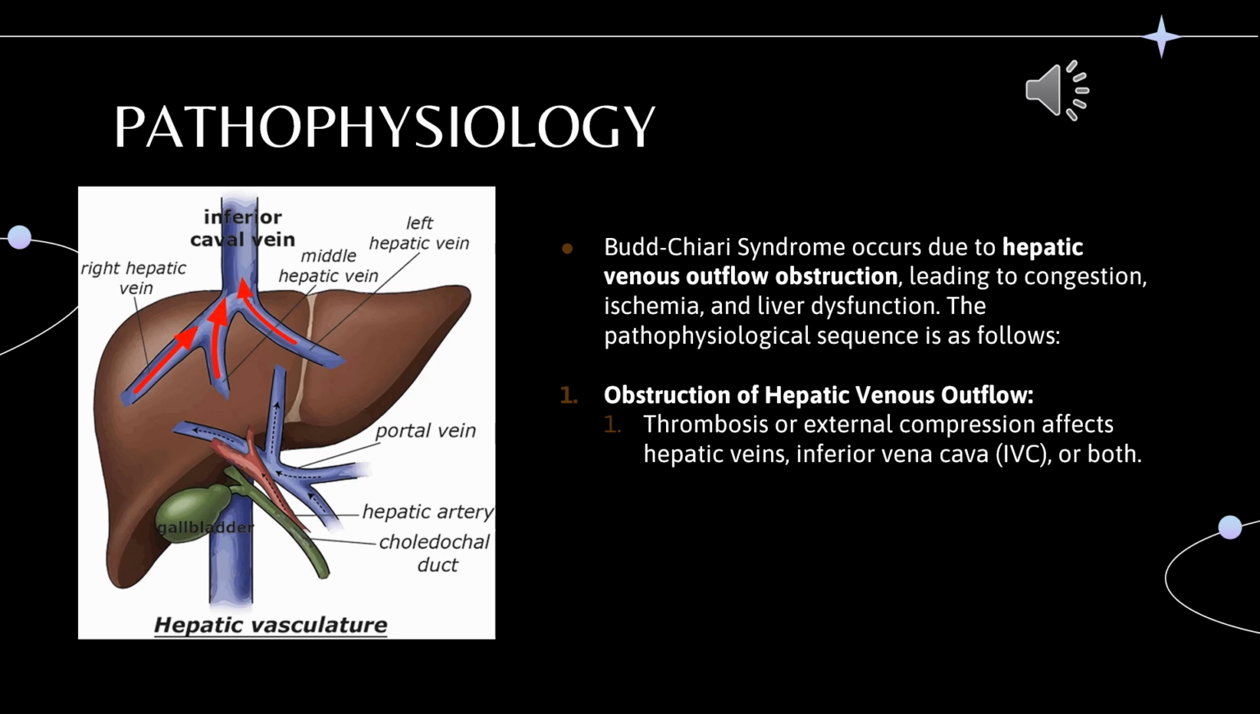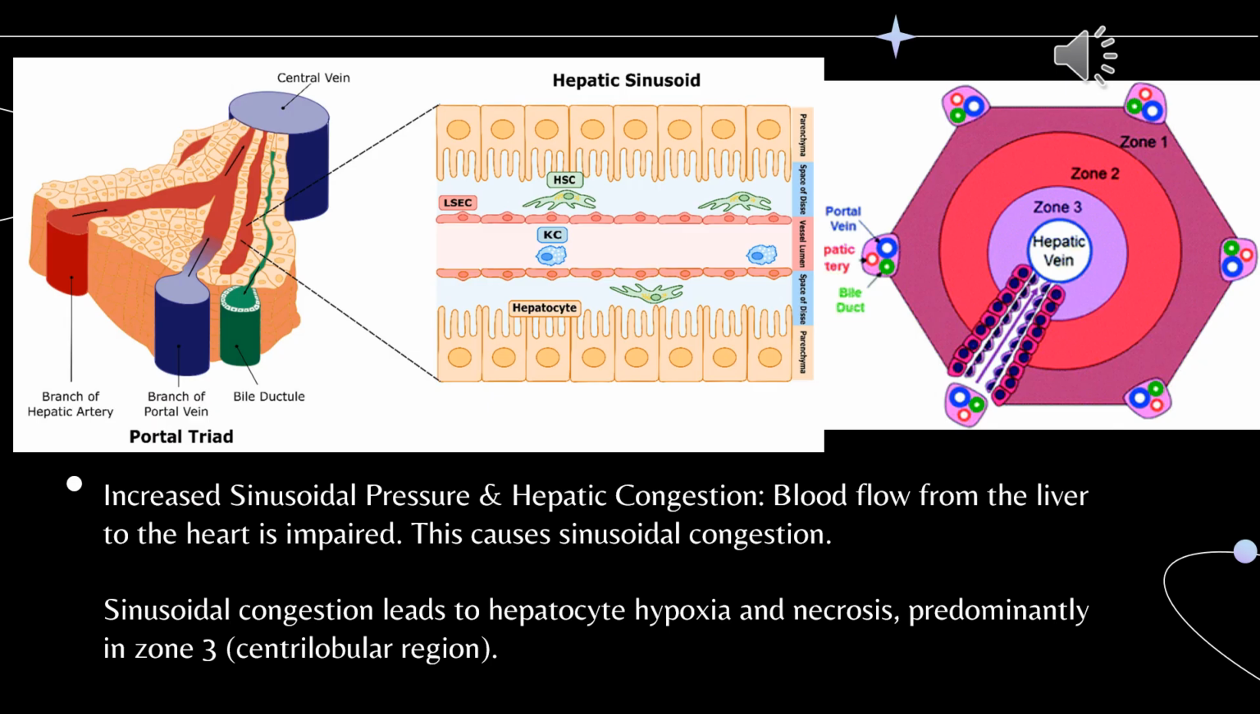Budd-Chiari syndrome occurs due to hepatic venous outflow obstruction, leading to congestion, ischemia, and liver dysfunction. The pathophysiological sequence is as follows. First and foremost, there is obstruction of hepatic venous outflow, caused by thrombosis or external compression affecting hepatic veins, inferior vena cava, or both. Increased sinusoidal pressure and hepatic congestion. Blood flow from the liver to the heart is impaired. This causes sinusoidal congestion. This sinusoidal congestion leads to hepatocyte hypoxia and necrosis, predominantly in zone 3 or centrilobular region.